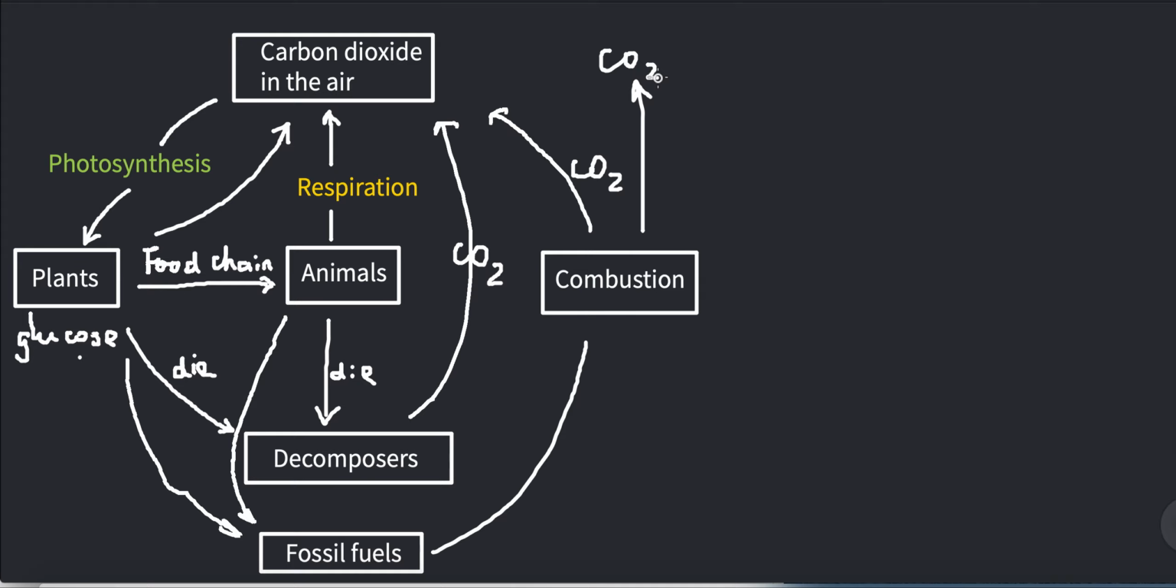Overall, in summary, the carbon cycle involves 4 key words. One is photosynthesis, one is respiration, and then decomposition and combustion. Now let's make a summary. Photosynthesis is green plants using carbon dioxide and water, and of course it needs sunlight.